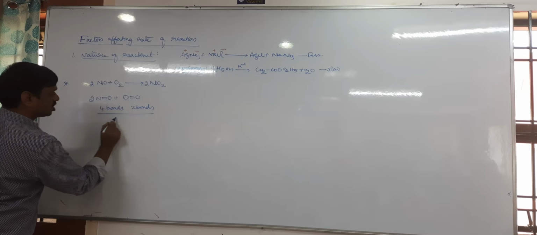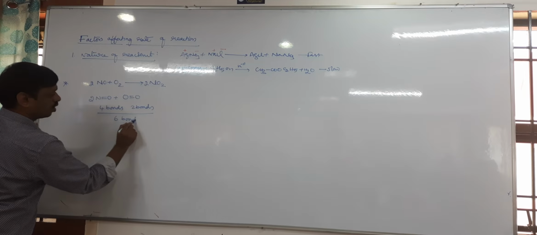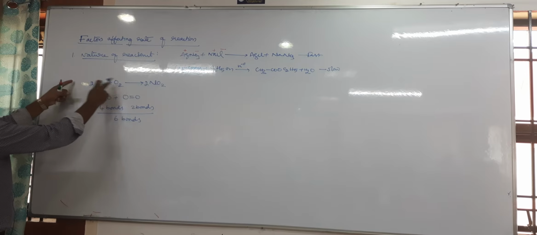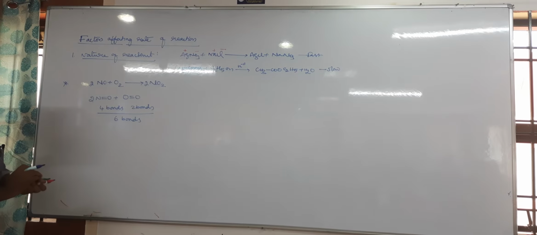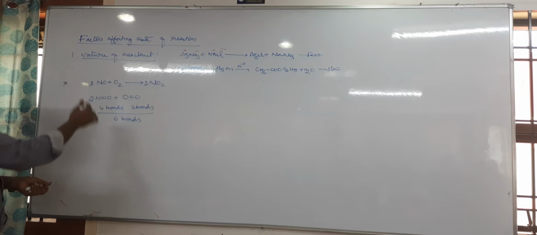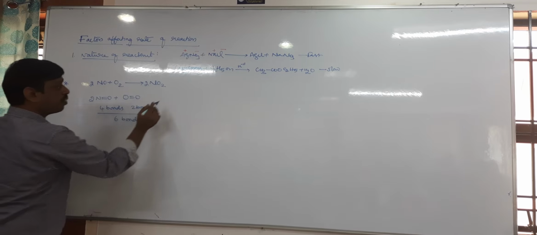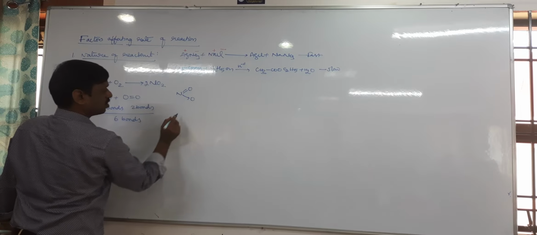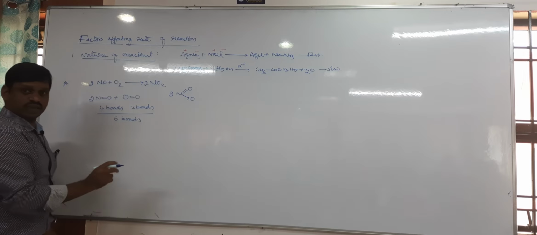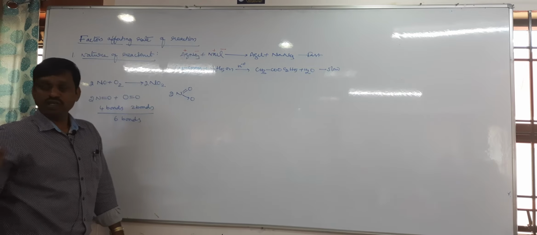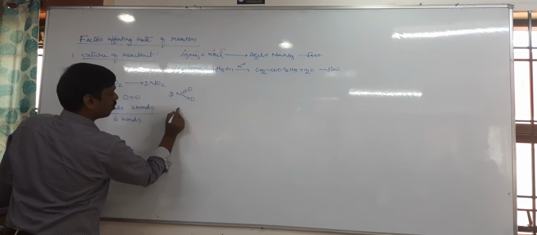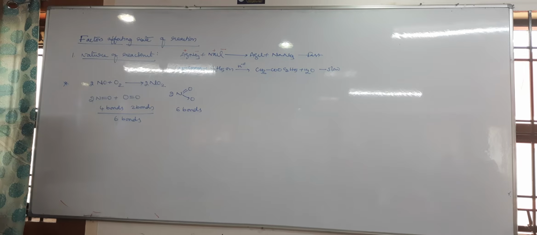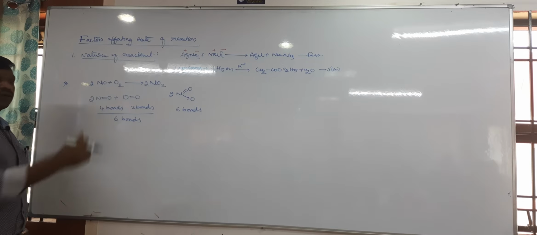So total 6 bonds. Now in the case of reactants, in these two reactants there are 6 bonds rearranged, meaning these 6 bonds undergo breaking. Next, how many bonds are made here? NO2. The structure of NO2 is this, right? There are 2 molecules, therefore one molecule has 3 bonds, then 2 molecules have how many? 6 bonds. It means, now tell me how many total bonds are breaking and total bonds are making?